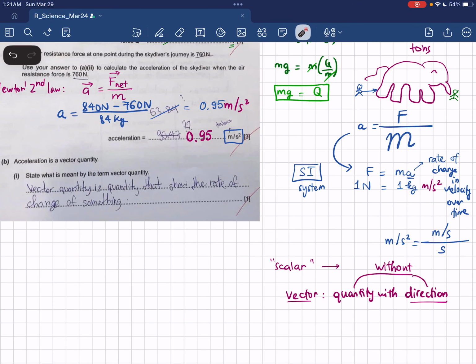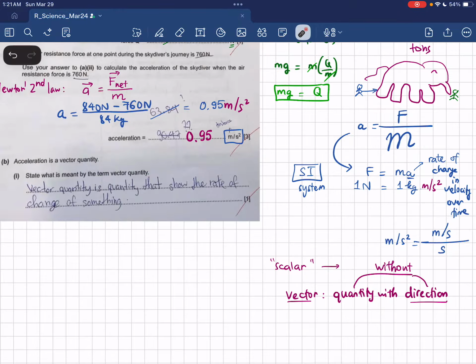Let's continue to the next question. It's about acceleration. It's mentioned here, acceleration is a vector quantity, and as we mentioned before, a vector is a quantity with a direction, which is different from a scalar quantity, which is a quantity without direction. And now it asks us to state what is meant by the term vector quantity.